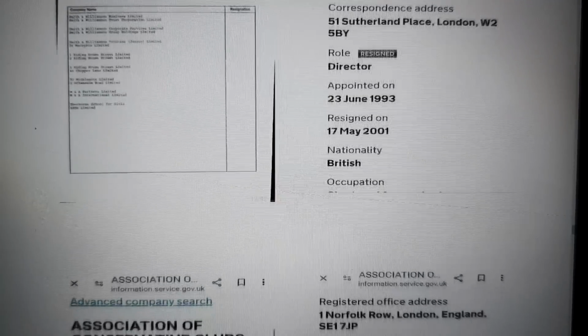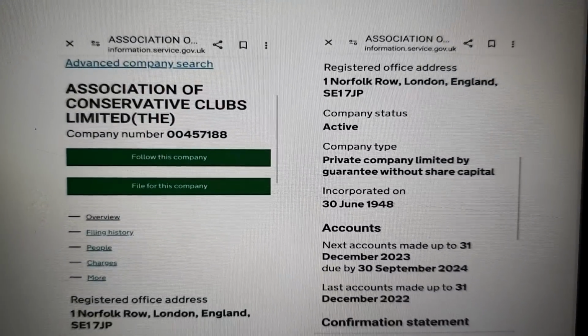Now we'll go on to part 2 now, because this is going to get, and believe me, it only gets more interesting as we go. So part 2 coming up on the Association of